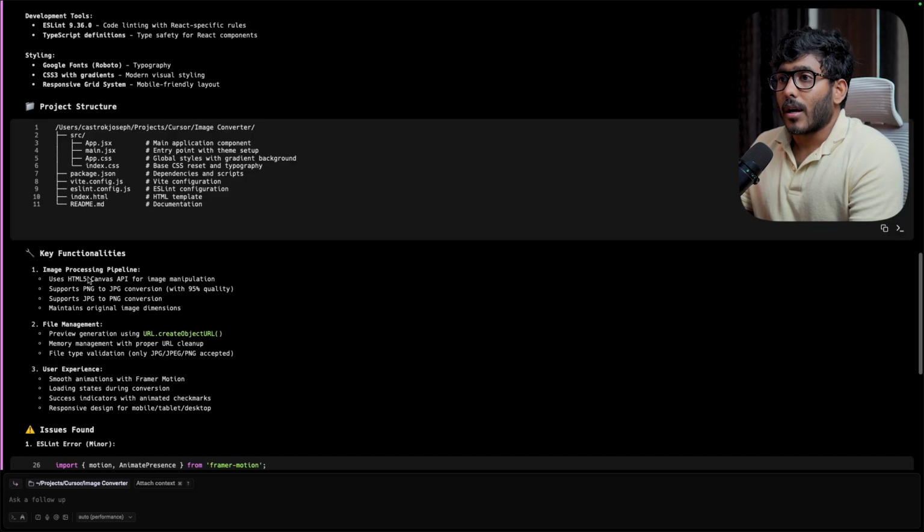And what else we have? Key functionalities: image processing pipeline, uses HTML5 Canvas API for image manipulation. Okay, so it supports PNG to JPEG conversion with 95% quality. All right.